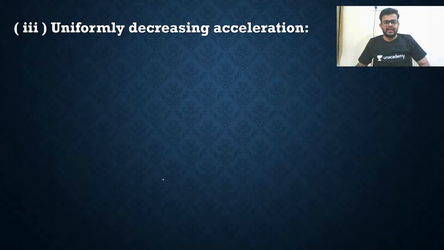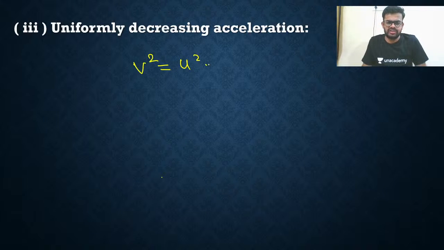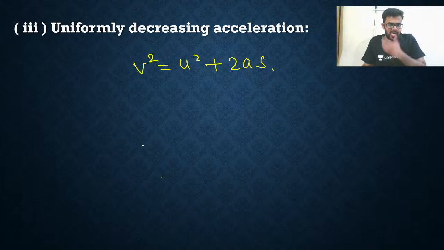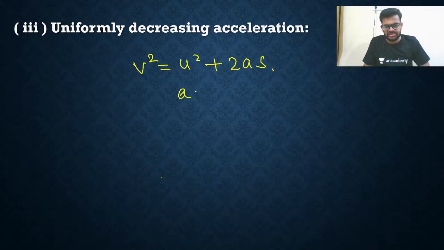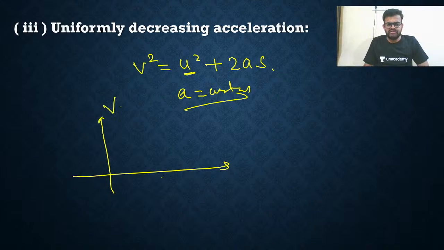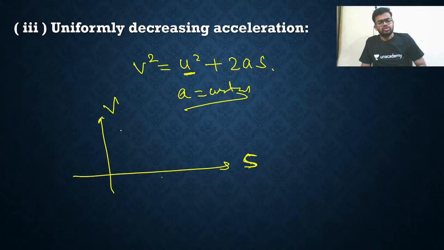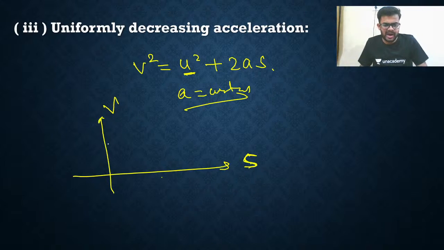Listen. I have an equation, v square is equal to u square plus 2as. How will the curve be? Acceleration is always constant here, and u is constant. So what will be the curve between v and s? Let's say displacement is on this axis and v is on this axis. If acceleration is positive, it will be an upward parabola.